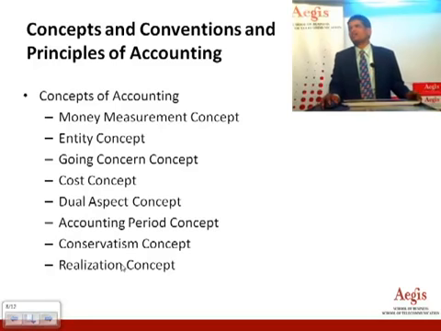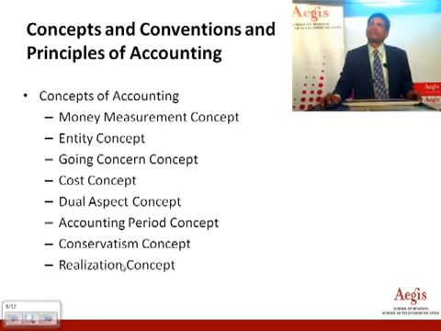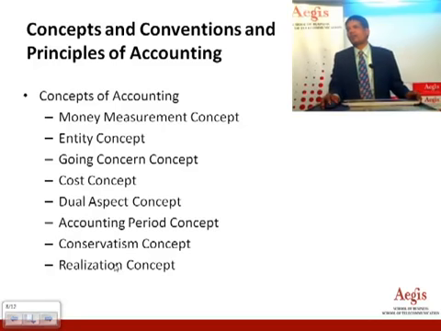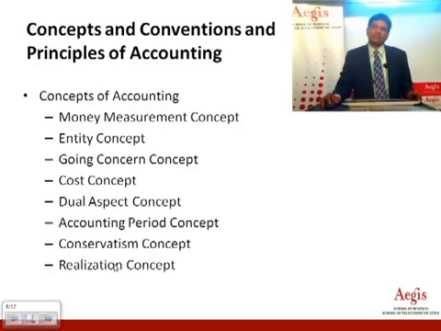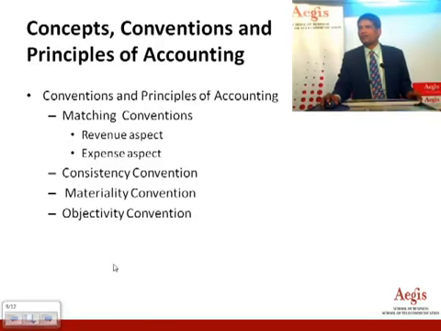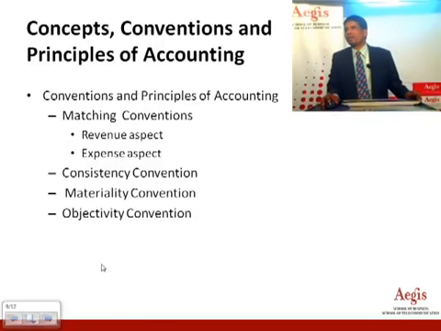The next concept is conservatism. An accountant is taught to be very conservative in his approach. It means he should provide for all known liabilities. He should provide for all expected incomes, because you are going to incur that expenditure, and you are going to expect an income. That has to match with each other, and conservatism is very much required. Accounting understands the realization concept. Money is realized only when you receive the cash. If you receive a check, it will not be called realized unless you get a credit in your bank account.